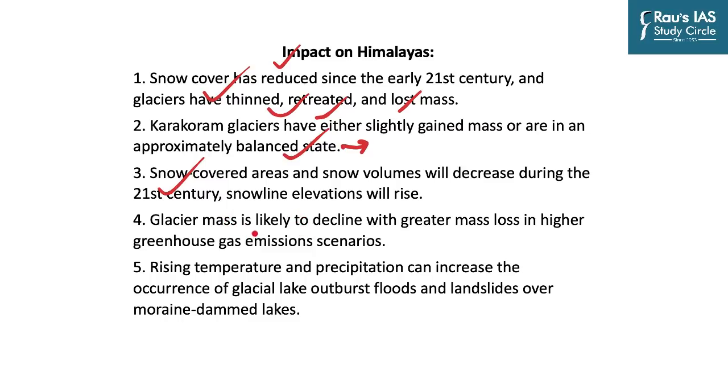Glacier mass is likely to decline with greater mass loss in higher greenhouse gas emission scenarios, and rising temperature and precipitation can increase the occurrence of glacial lake outburst floods and landslides over moraine-dammed lakes. And this is what happened in Uttarakhand early this year. Global warming is directly linked with increased instances of disasters.